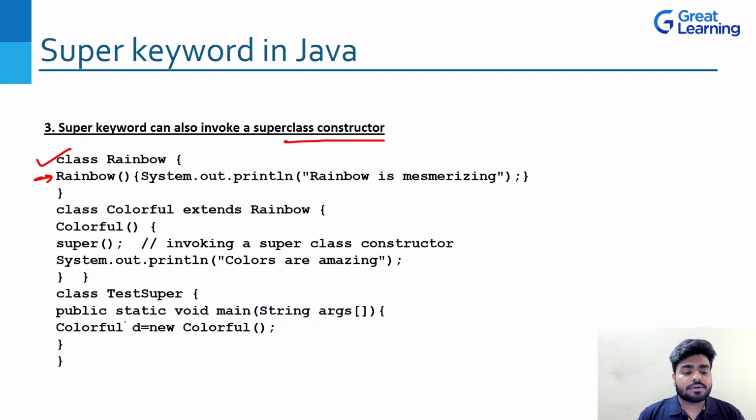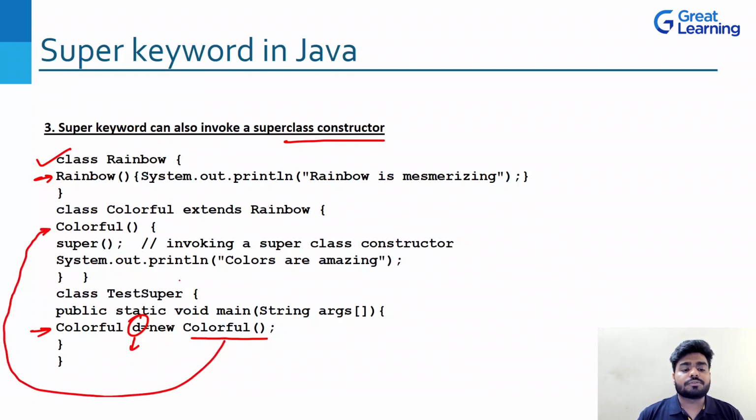Let's start from the main method. We have a statement where we are creating the object of colorful class, which is D. And as you can see, whenever we are writing this colorful constructor, we are actually calling that constructor. So this particular statement is actually doing two things. It is creating an object D and also calling the colorful default constructor. So it will directly go to the colorful constructor. We have it. And then we are writing super.